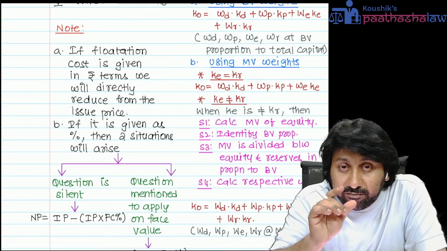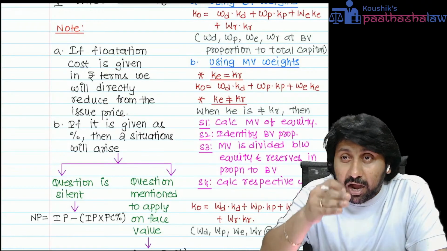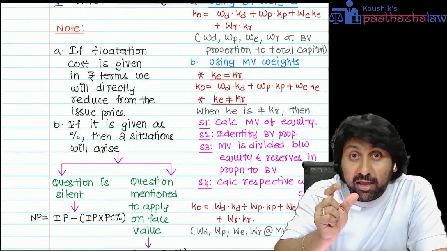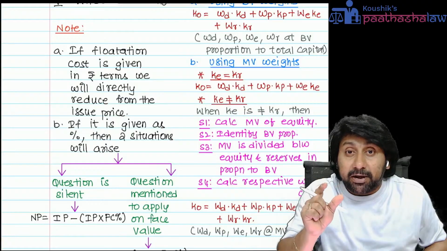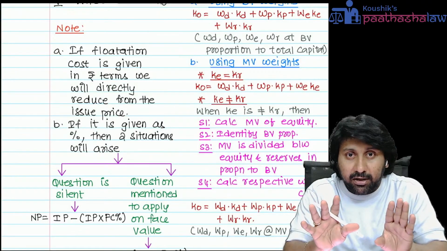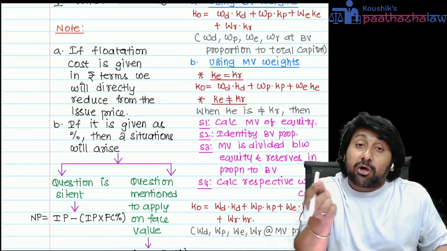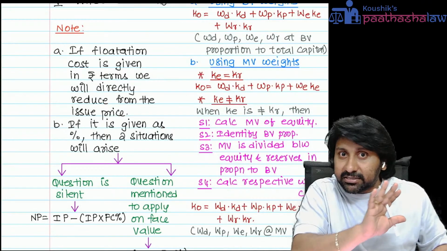Whenever you are calculating market value proportions, whenever you are considering market value WACC calculation, reserves will not be taken separately. The equity market price of the share will be given. In that, reserves are already assumed to be included. Separately, reserves will not be taken.